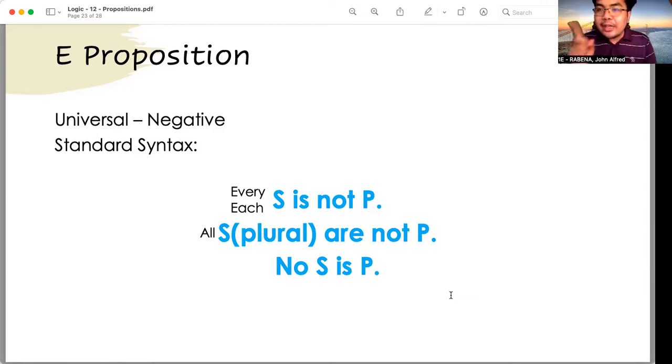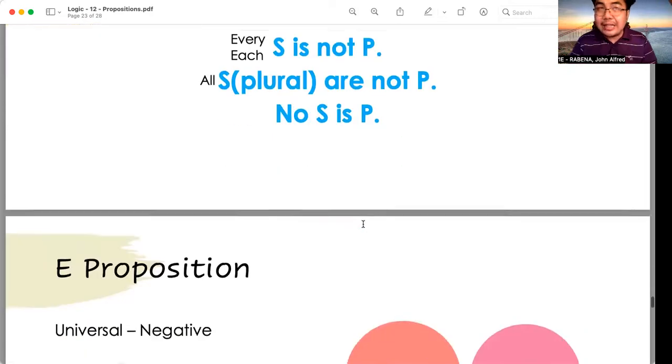But when we identify the quality, look at the copula or the linking verb. The copula or the linking verb in this sentence is "not" or "are not". So since there is a negative quality, this would be identified as an E proposition: universal quantity and negative quality. Example,